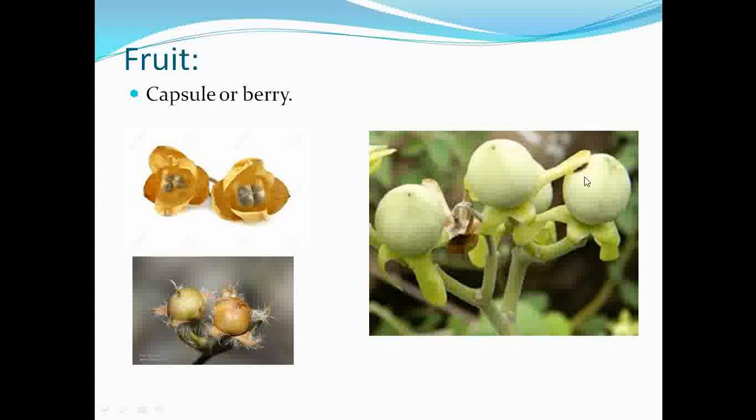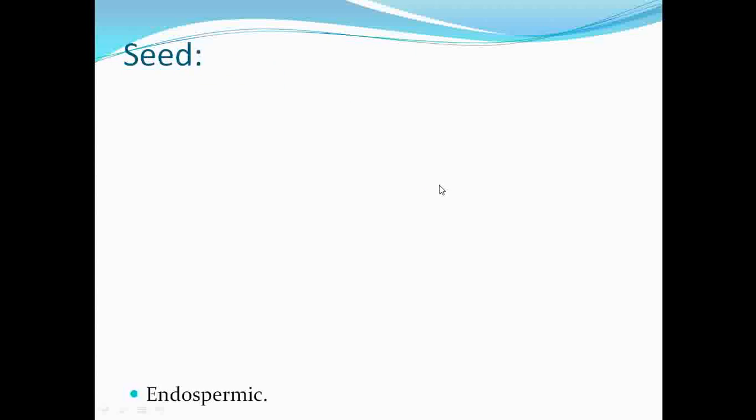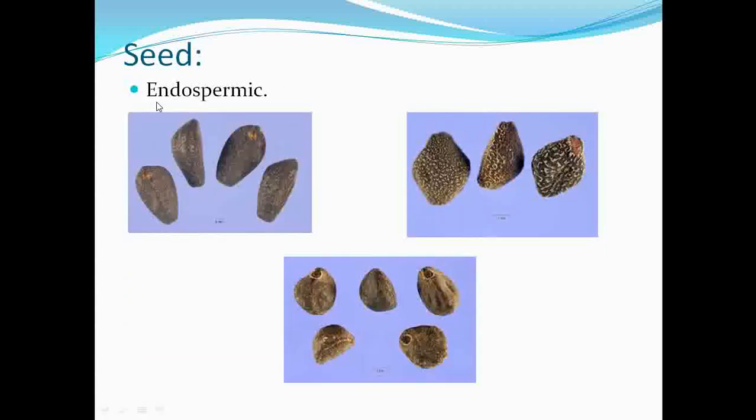This is also a type of fruit which is observed under the family Convolvulaceae. So if you observe here also, the calyx is persistent and the type of fruit is capsule or berry type of fruit. Then the seeds which are observed under this family, see that these are the seeds, and basically the seeds are endospermic.